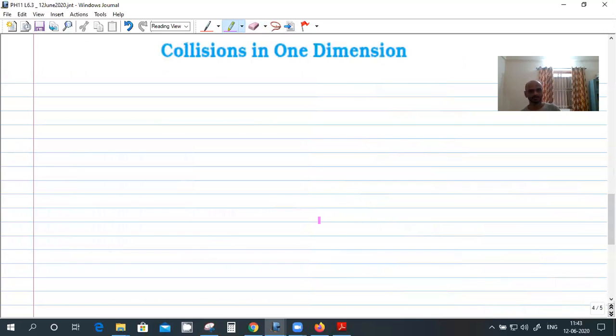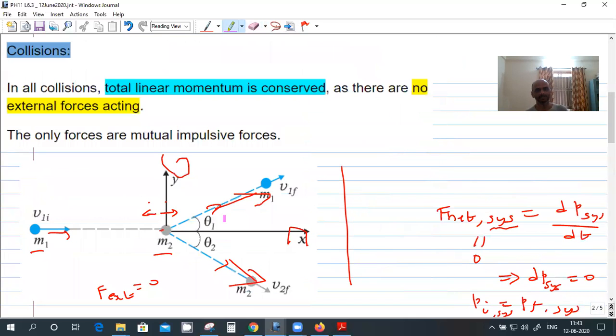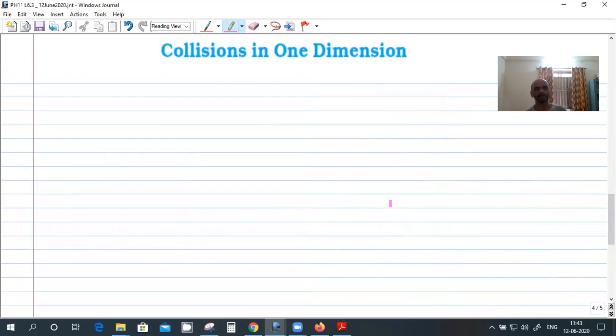This one was a 2D collision, because both x and y components are there. Is it possible to have a 1D collision? Yes, sir. For example, when two cars collide on a straight road.